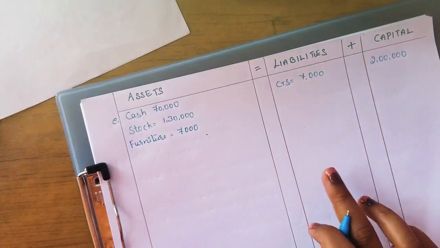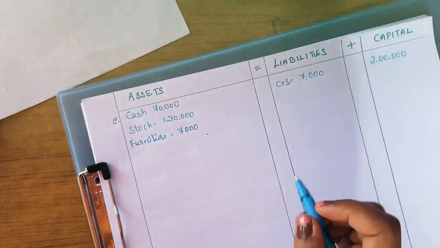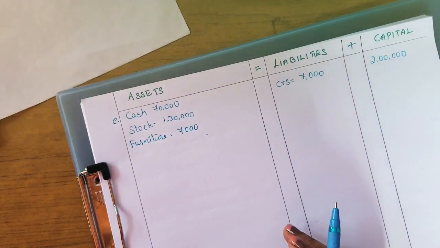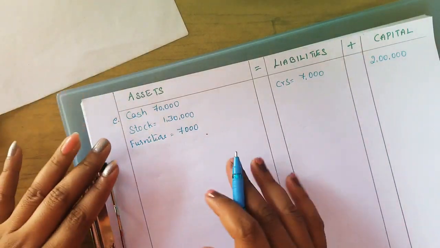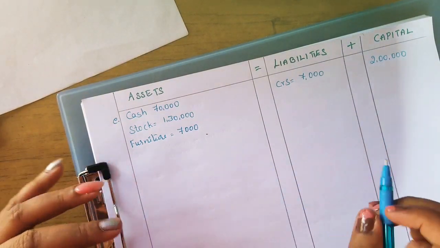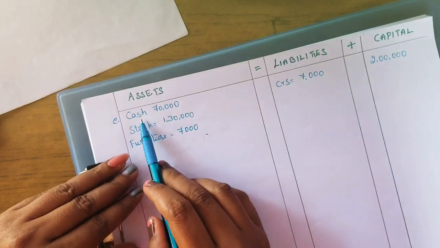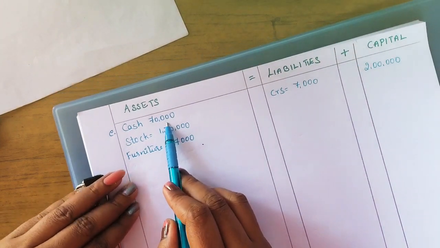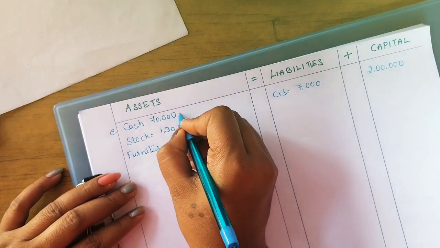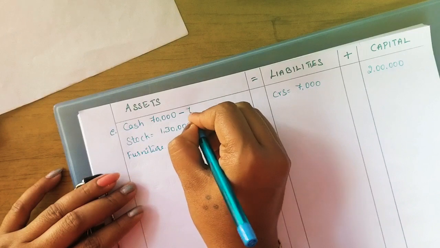Okay. Adding to that, now when an owner is withdrawing some money for personal use, obviously he is taking from the cash balance only. So he is taking 7,000. So cash balance will reduce.